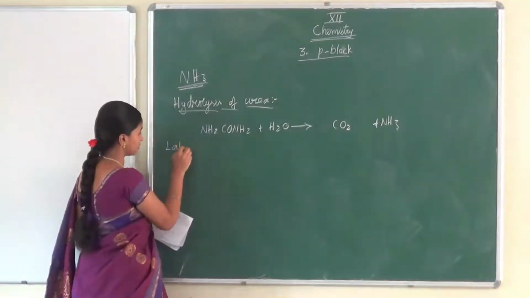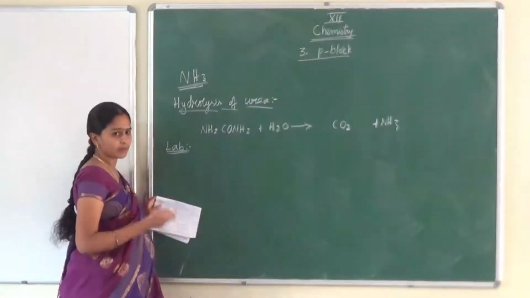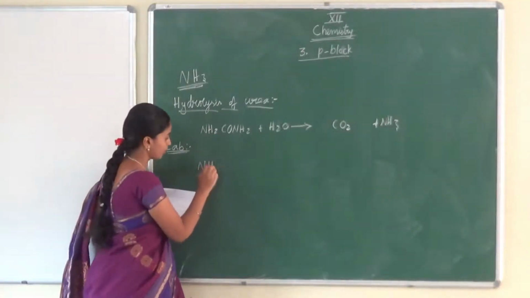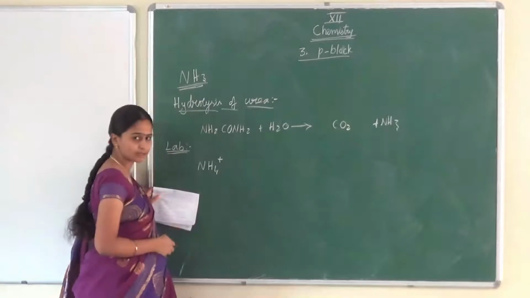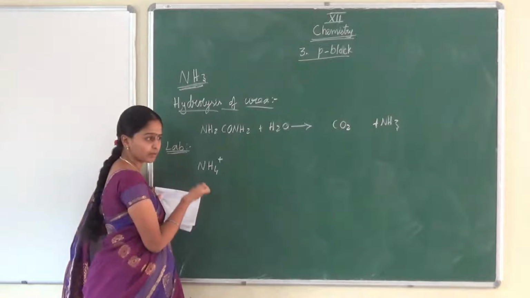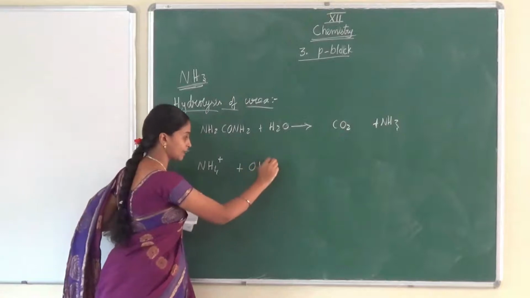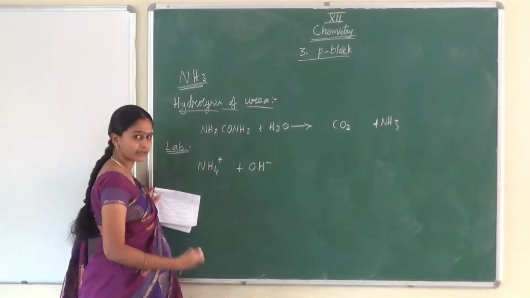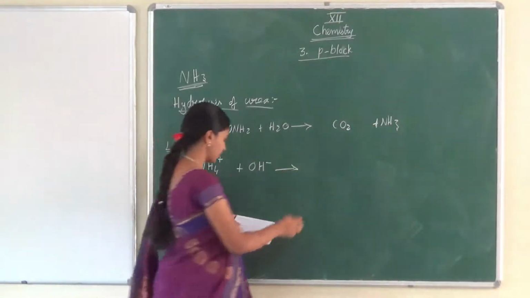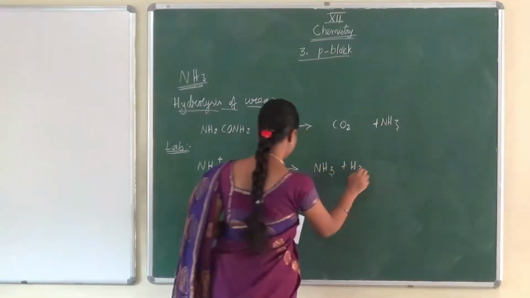In the lab, how can we prepare ammonia? In the lab, we can take any ammonium salt, ammonium chloride, ammonium bromide, any ammonium salt. Let me write NH4 plus, that means ammonium chloride or ammonium bromide or ammonium carbonate, whatever it may be. Just let me take one ammonium salt. When I take this ammonium salt with a base, NaOH or KOH or calcium hydroxide, whatever the base may be, I will get ammonia and water, NH3 plus water.